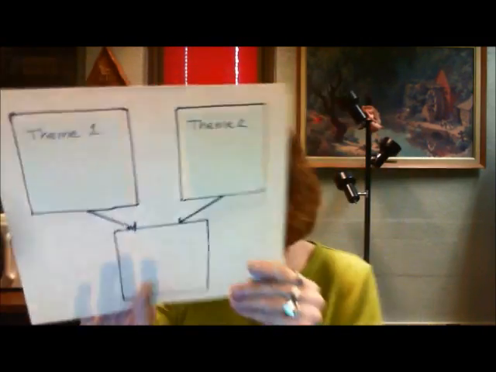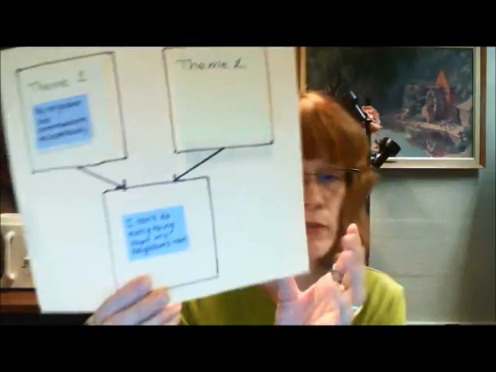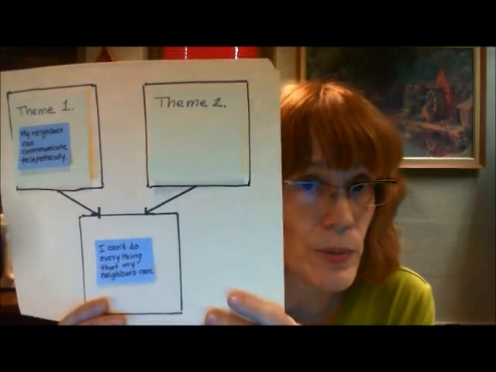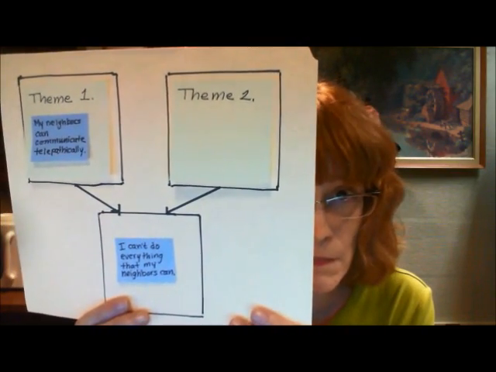For example, suppose that I'm aware that my neighbors can communicate telepathically. I might conclude from this that I can't do everything my neighbors can. And that would be exactly the right thing to conclude, because I can't communicate telepathically.